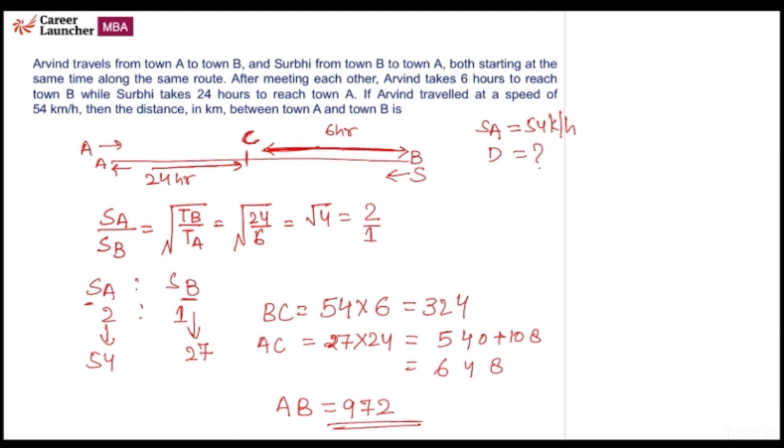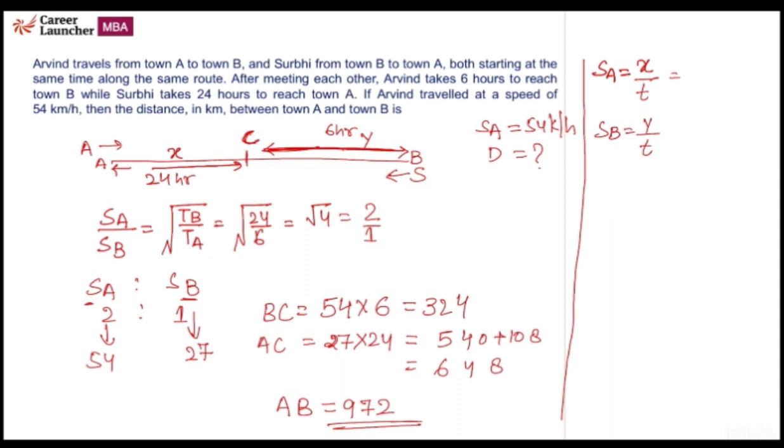I'll tell you another method. If we can't remember this formula, then we would have solved it by taking this distance as y and this distance as x. So speed of A initially, when he covered x distance, let's say he covered it in t hours, and Surbhi covered y distance in t hours,